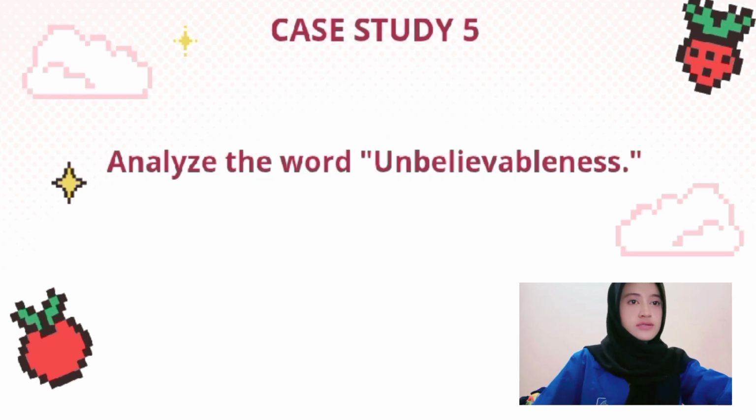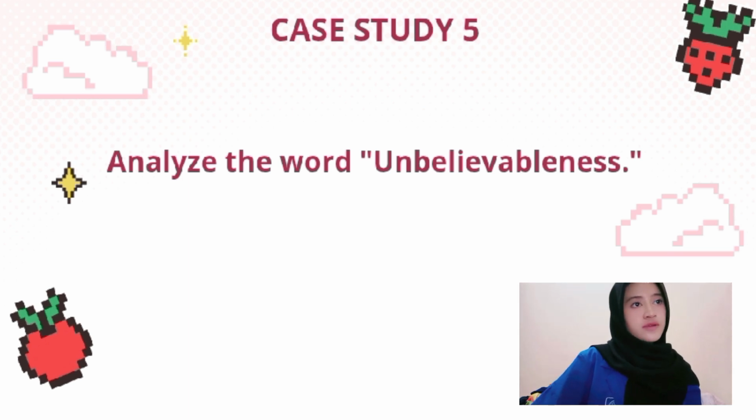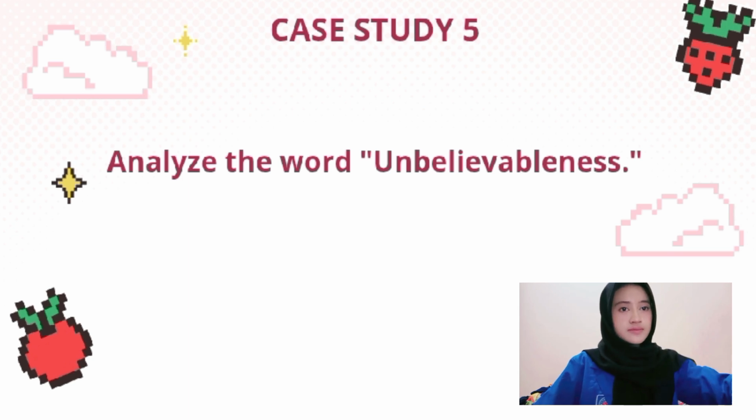And the last one is case study 5. In this case, the focus is on analyzing the morphological structure of the word unbelievableness. This word is quite interesting because it is made up of several smaller parts, or morphemes, that work together to form a complete meaning. By breaking it down, it becomes clear how English words are constructed and how their meaning can shift through prefix and suffix.